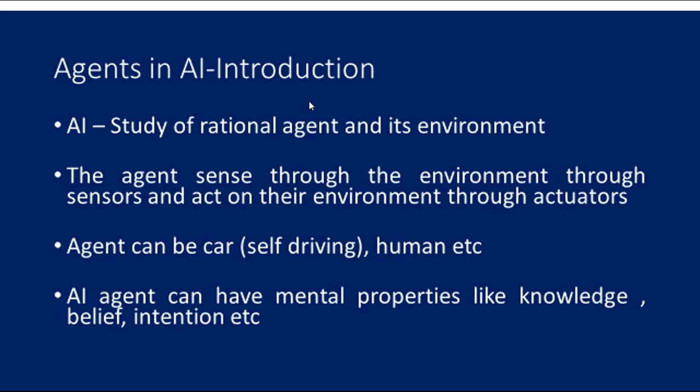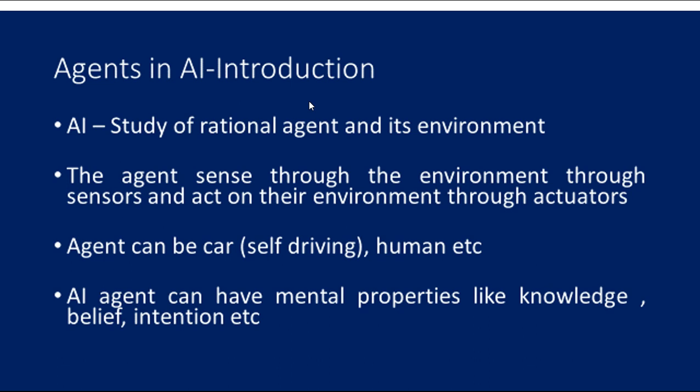So the agent has to take decisions based on the situation in the particular environment, right? That is what the agent's functionality is about. So we can also say that it is a study of a rational agent and its environment.